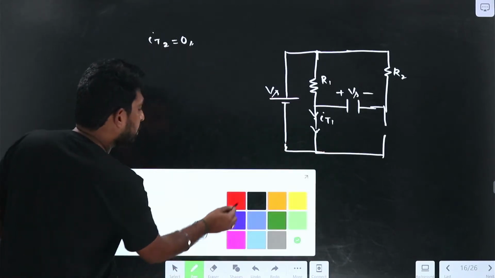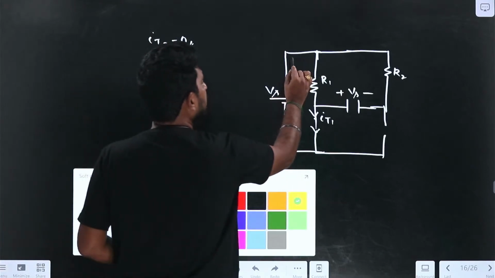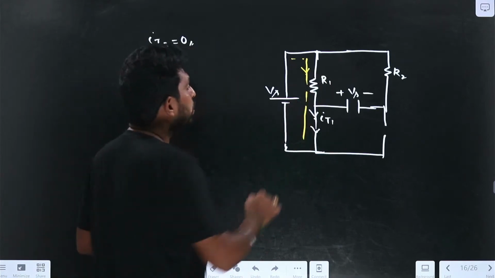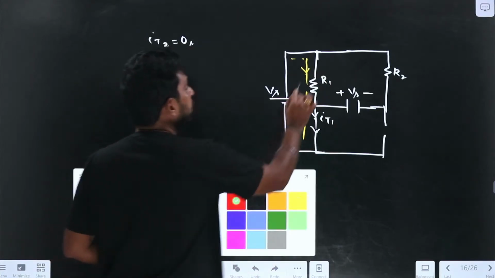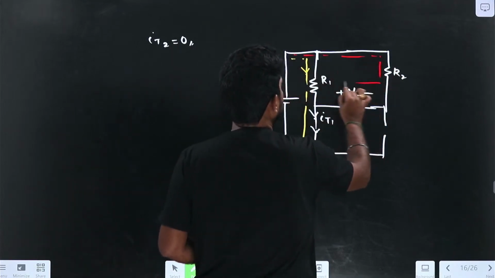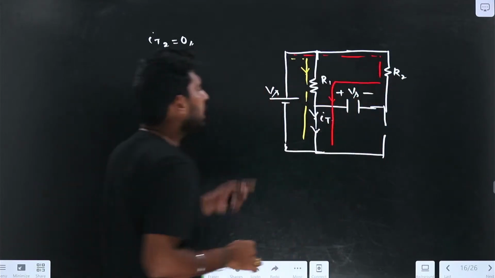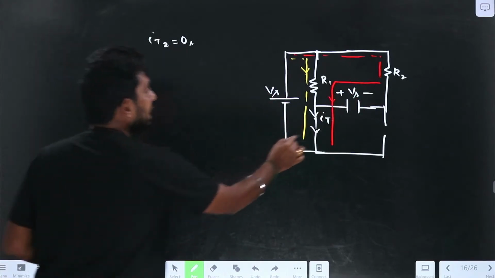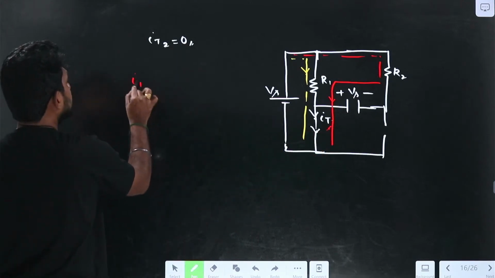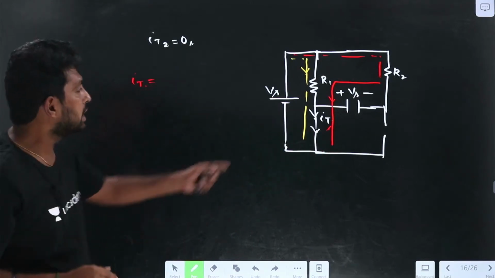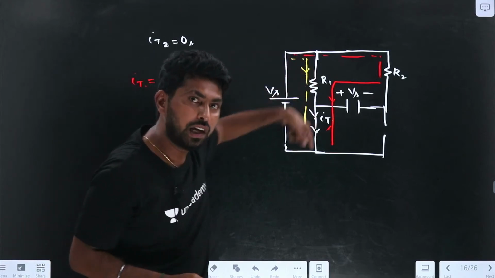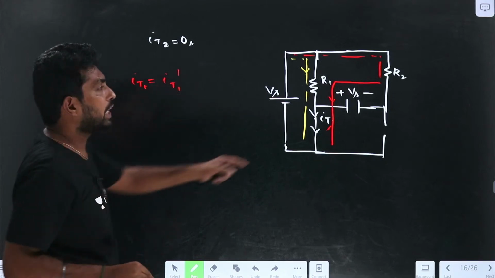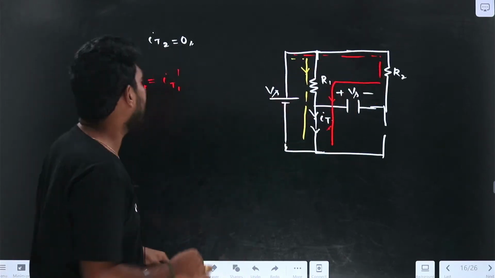There is a possibility of two currents here. One possibility is the current IR1, and the next possibility is the current flowing through R2, that is IR2. So here IT is the combination of two currents. The current flowing through R1, let me call it IT1 dash, and the current flowing through R2, let me call it IT2 dash.